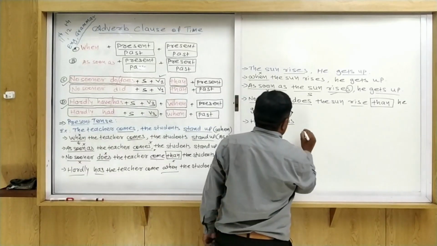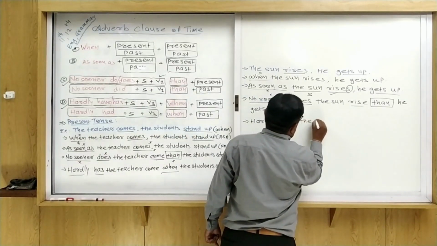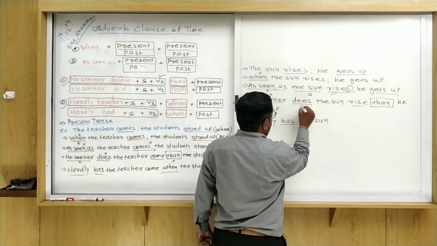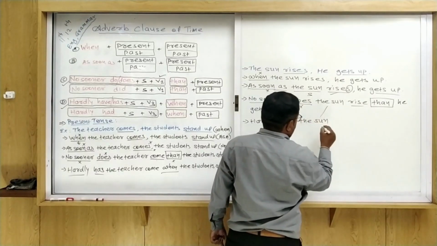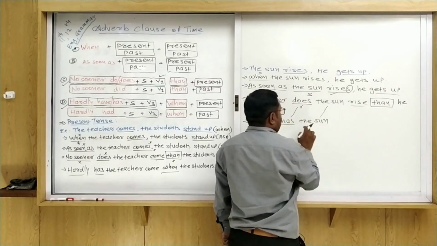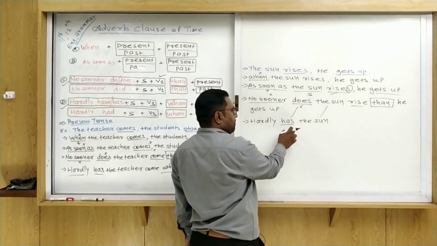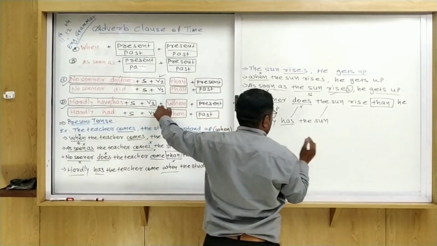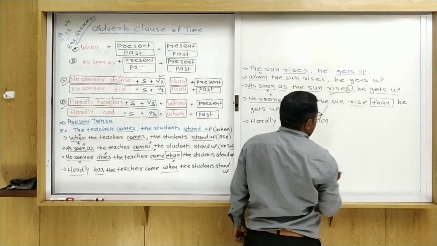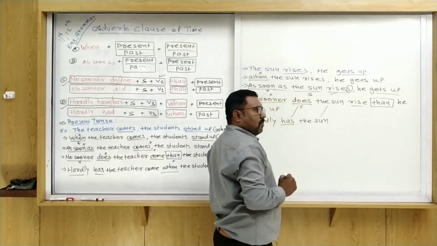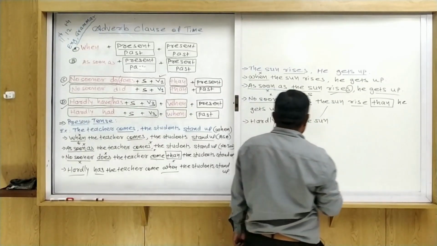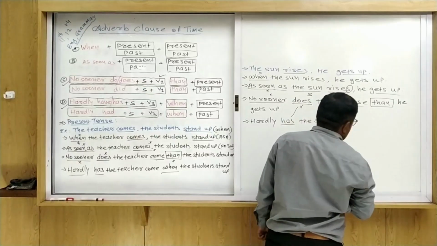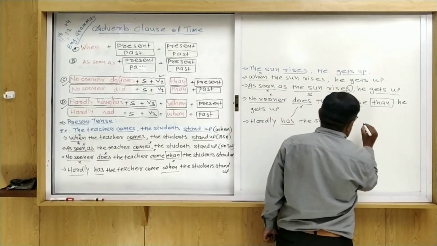So hardly has the sun. Now we use present perfect tense here. See that hardly plus has plus subject plus V3 form. So what is the V3 form of rise? Rise, rose, risen. So hardly has the sun risen.